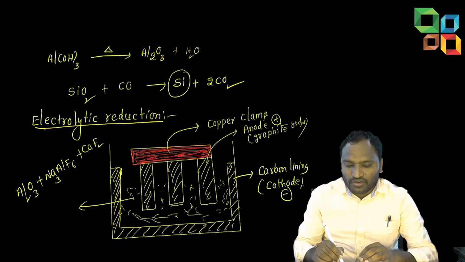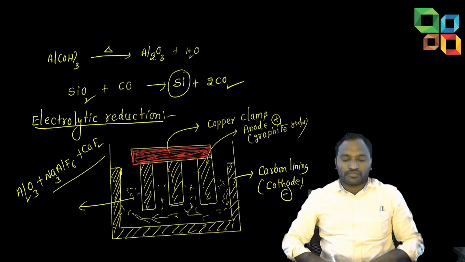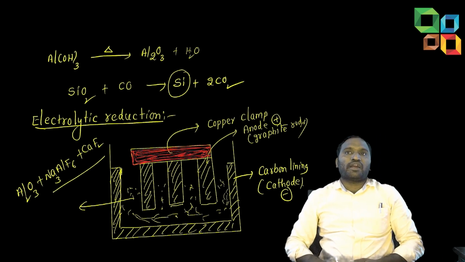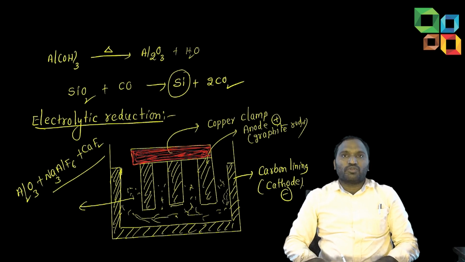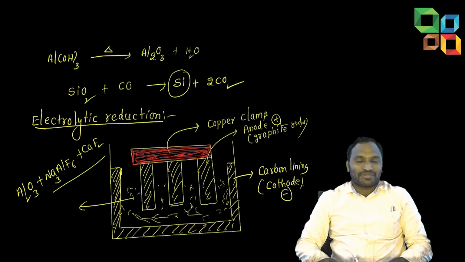Okay, students. Now, this story we'll see. With aluminium oxide, we are adding Na3AlF6. What is the name of Na3AlF6, students? Cryolite. And CaF2, calcium fluoride, fluorspar. Fluorspar we are adding.